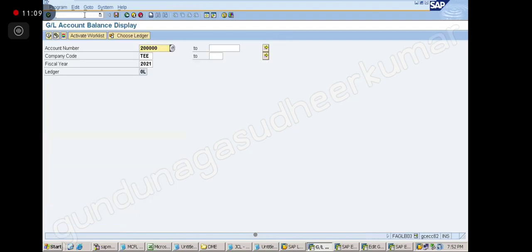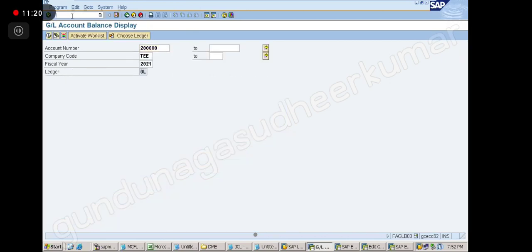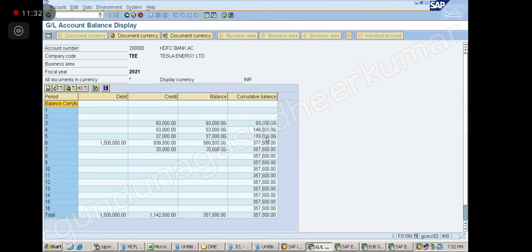Sir, for what purpose do we use this? Same purpose. Here I am getting the balance. I will get it in our FS00 also, right? So without the path we are using this one. No, same. I will show you the same results, but there will be multiple ledgers there. Okay, I am able to see the same answer.